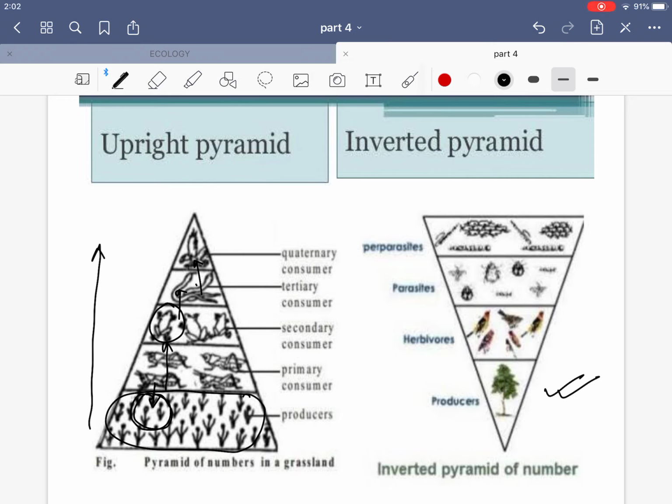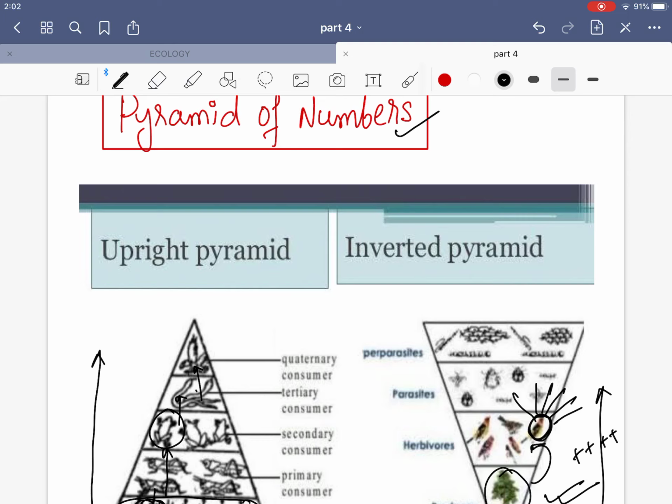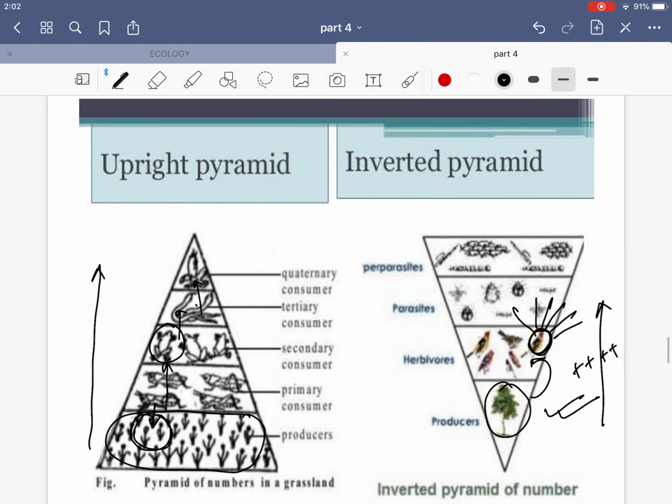But sometimes they can increase also, as on one tree many birds are depending. So many birds are eating the fruit from just one tree, and then on one individual of the bird, many insects can survive. Okay, so here the pyramid is inverted because as we go up in the trophic level, the quantity, the population increases. That is why this pyramid is known as the pyramid of numbers. The actual numbers are taken here and they are represented diagrammatically.